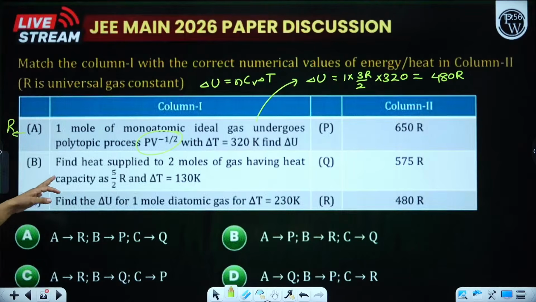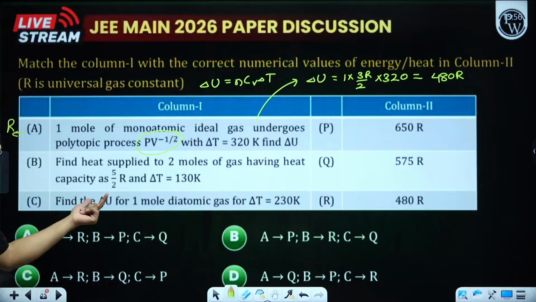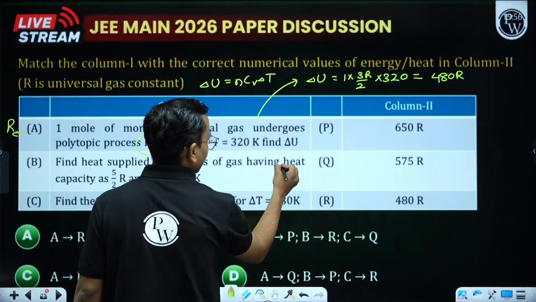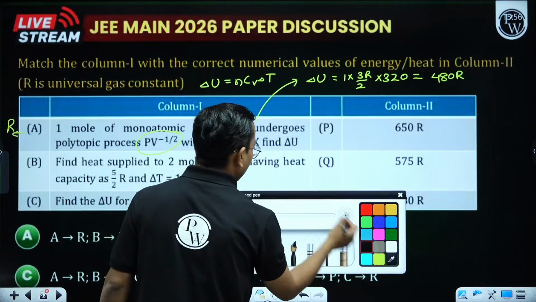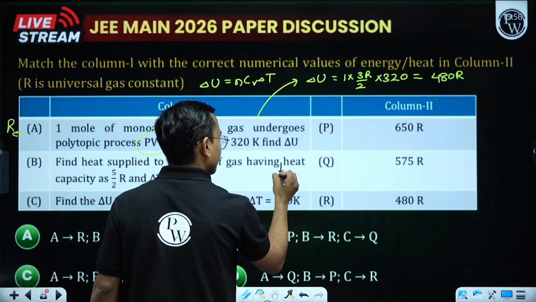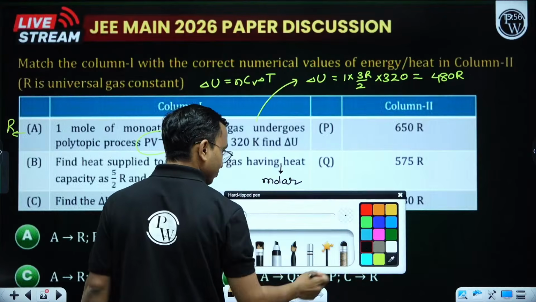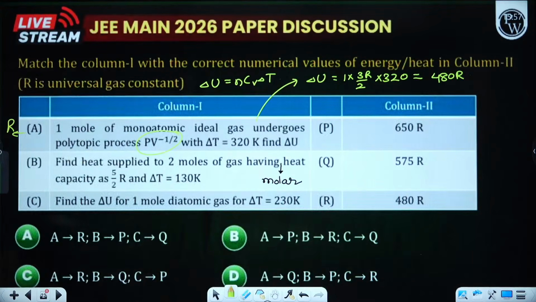For B, find the heat supplied to 2 moles of gas having heat capacity. Actually this is molar heat capacity, add the word molar here. So molar heat capacity we know, delta T we know, number of moles we know.